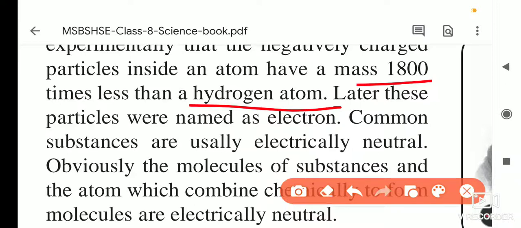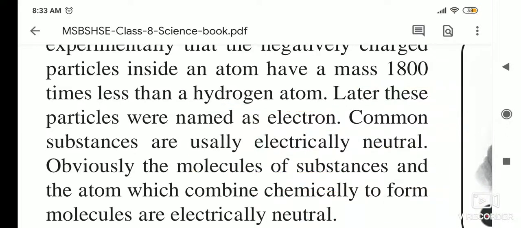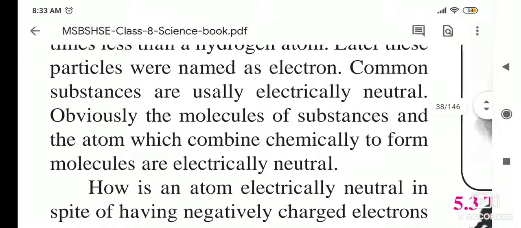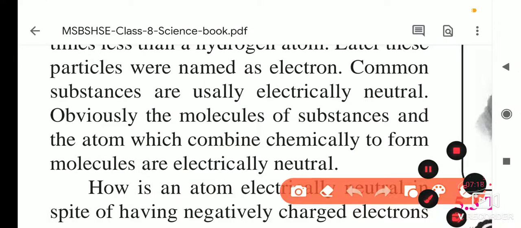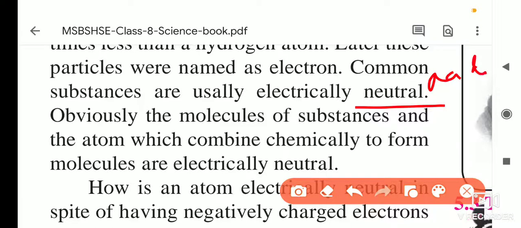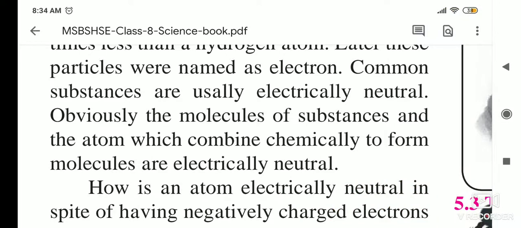Later these particles were named electrons. These negative particles are called electrons. Common substances are usually electrically neutral. If you take any substance, it is neutral. Neutral means it shows neither acidic nor basic characters.